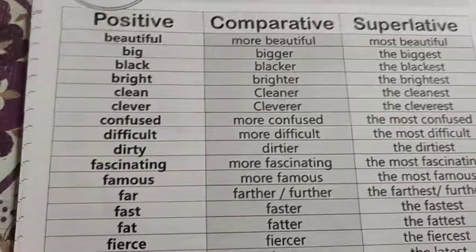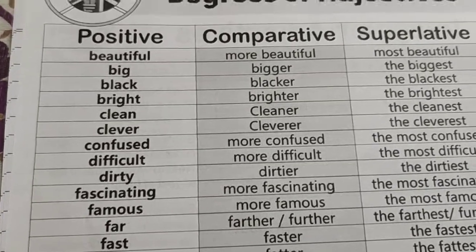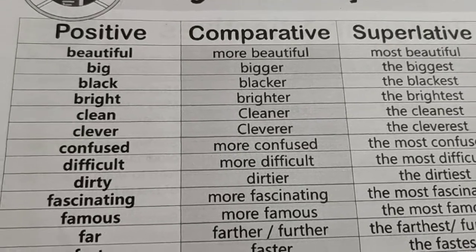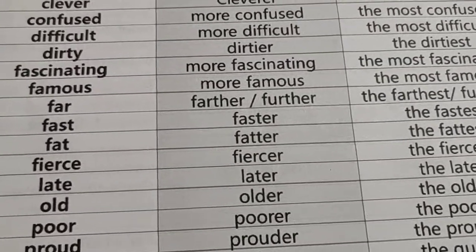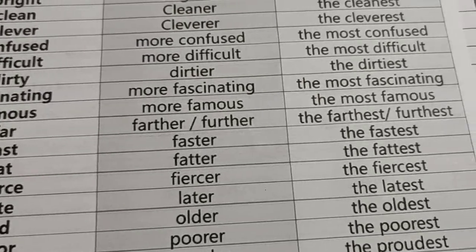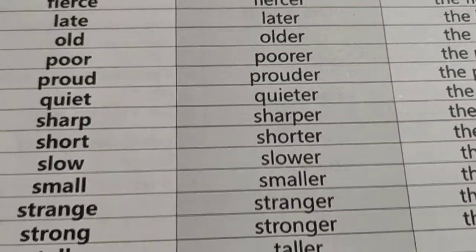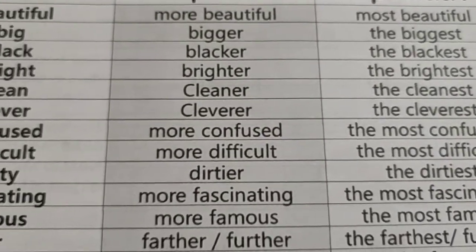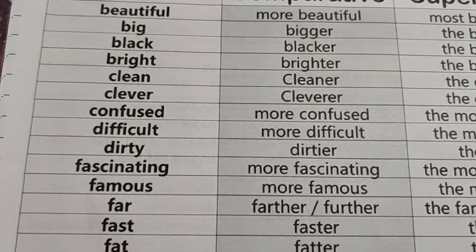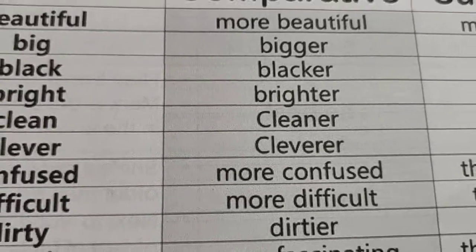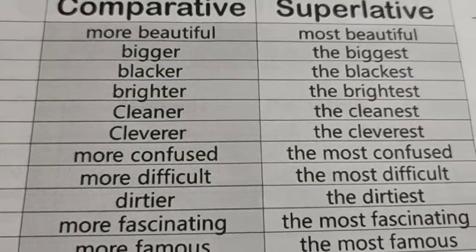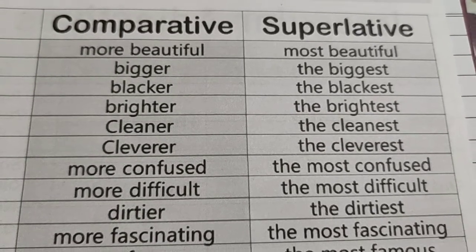Now in this page you must have noticed there are a few adjectives which go like this: big, bigger, the biggest, bright, brighter, the brightest. But there are some adjectives which are not like that. It is famous, more famous, the most famous, and some are like this: fascinating, more fascinating, the most fascinating. These are words which have more than two syllables, and when they have more than two syllables, we will not say fascinator, fascinatist. We will use the words more and the most for comparative and superlative degree.